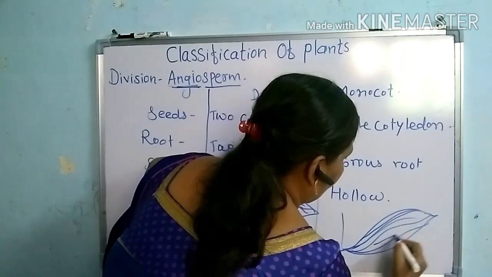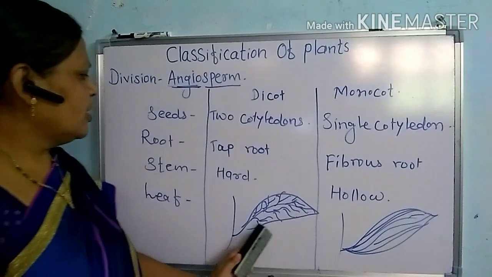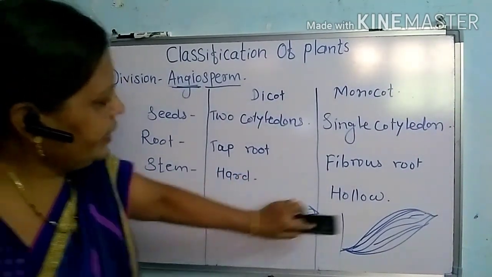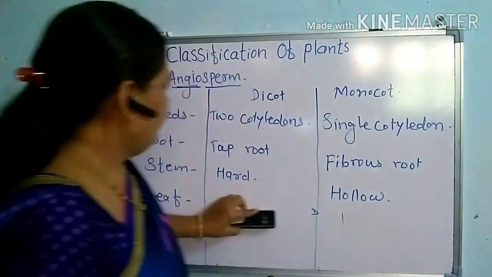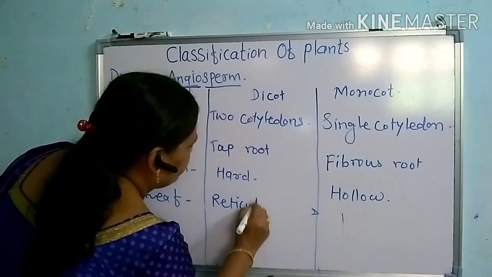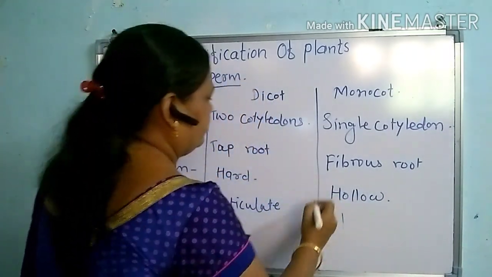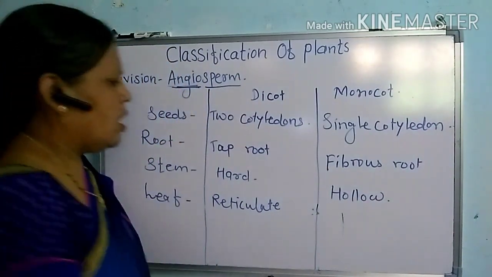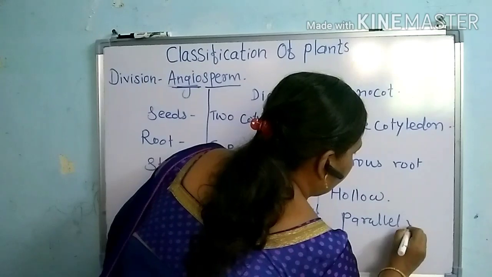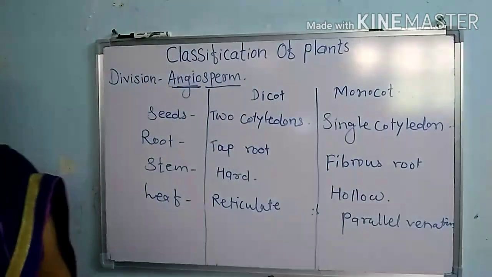Okay, so such a type of venation is called a parallel venation. So this is the difference among the dicot as well as the monocot. So we can write it. Leaf, it shows the reticulate venation, and here the monocot leaf shows the parallel venation. So this is the fourth difference among the dicot as well as the monocot.